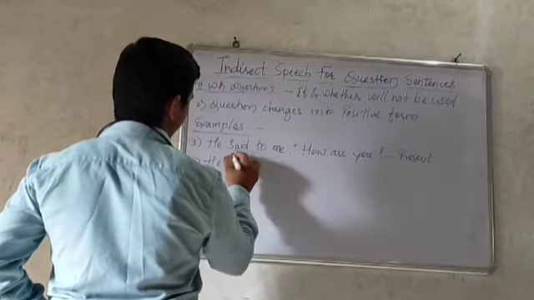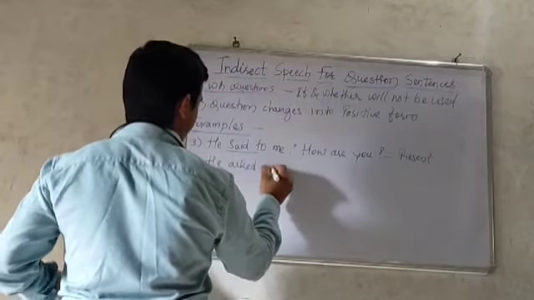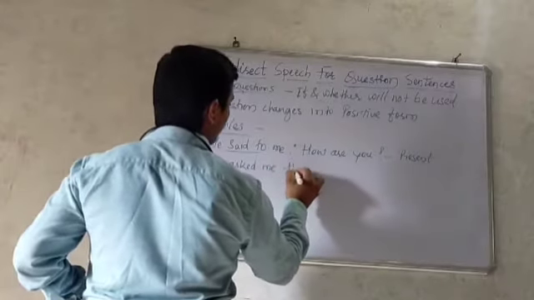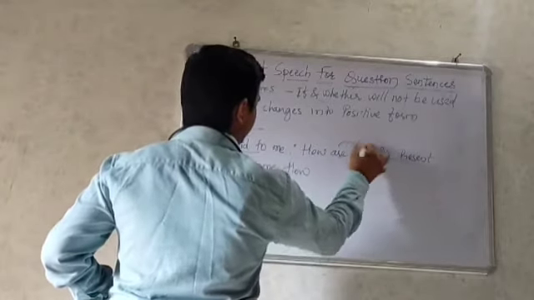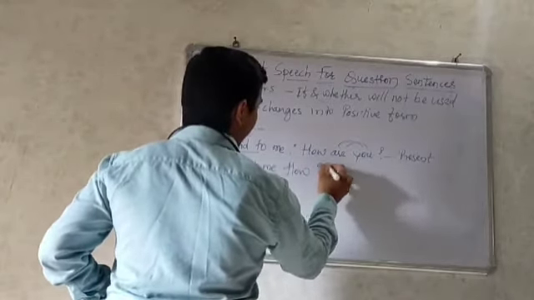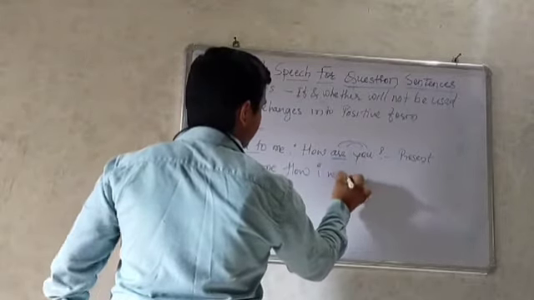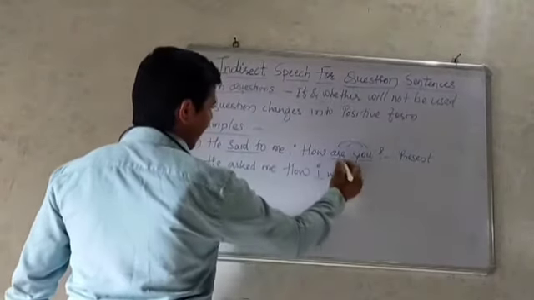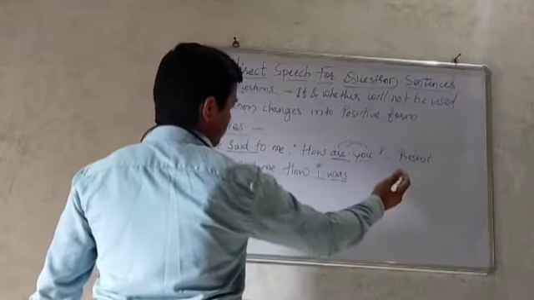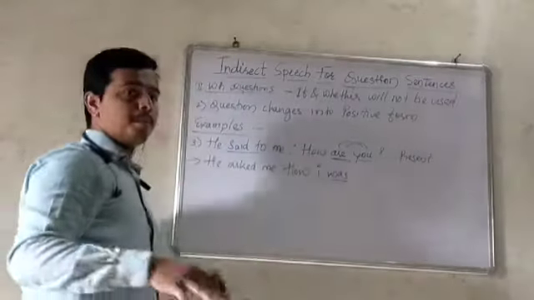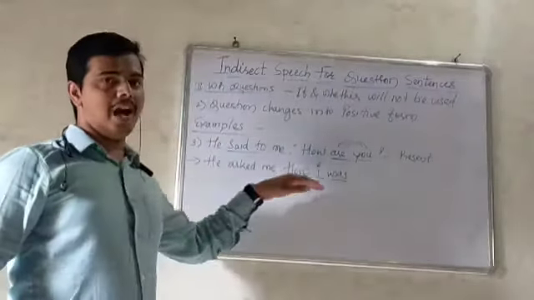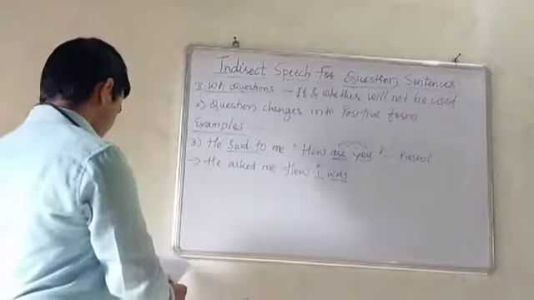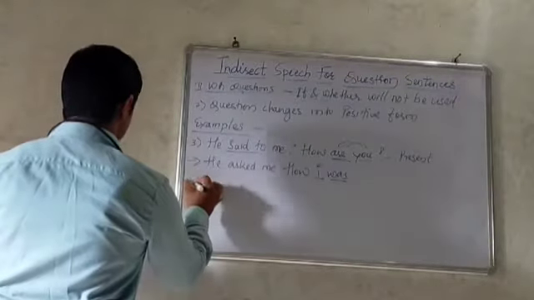Said changes into ask. He asked me how. So interchange: how I was. So you changes into I and are changes into was because it is in simple past. He asked me how I was. So now the next example, the last one.